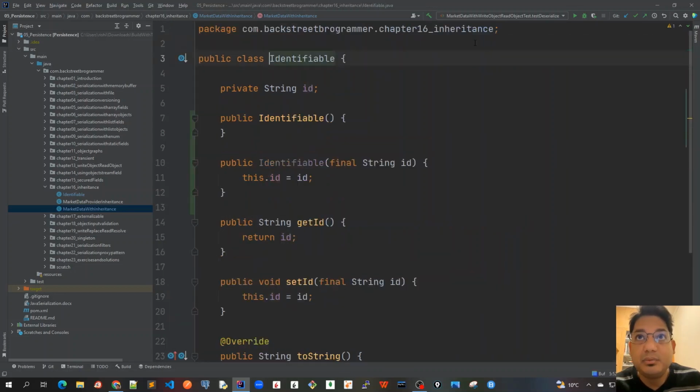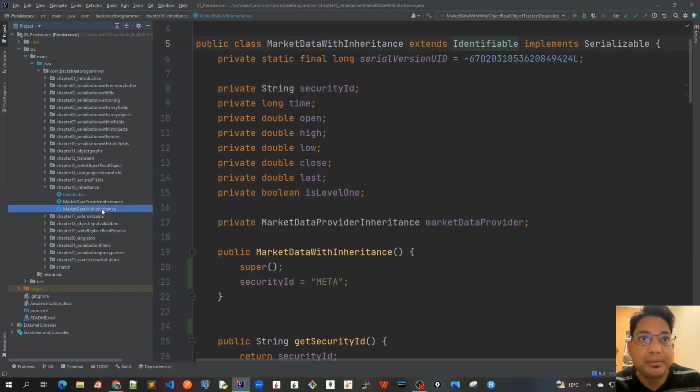But there's one field which is inherited from the identifiable parent class, which is ID. And this class, as we have discussed, is not implementing serializable. It means that for ID, which is the only field inherited by the subclass, it will come back as the original value of null. It will not come back with whatever state it had.